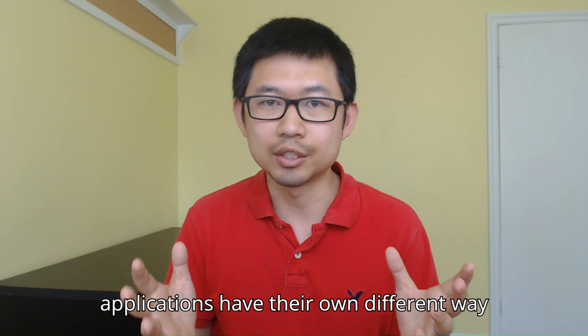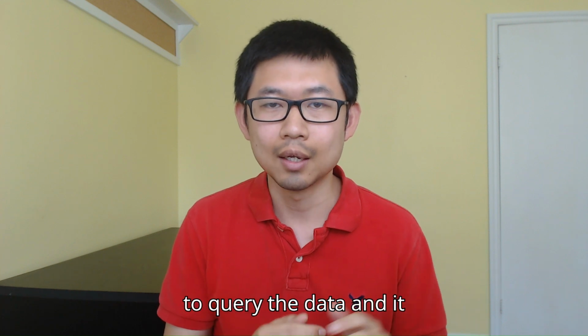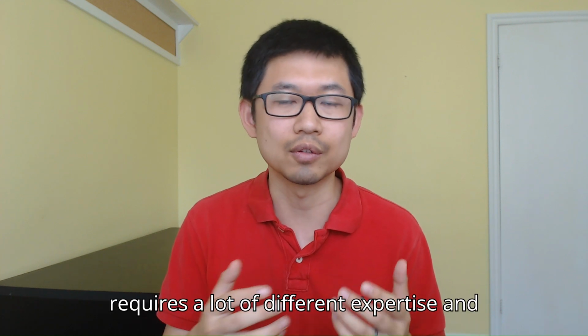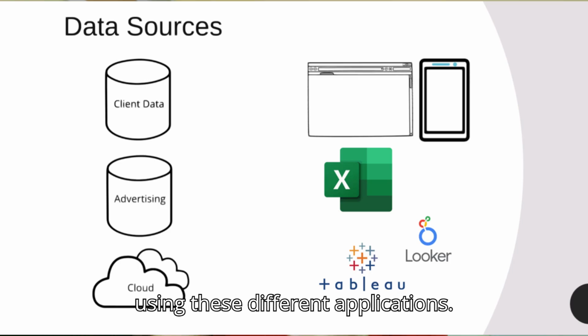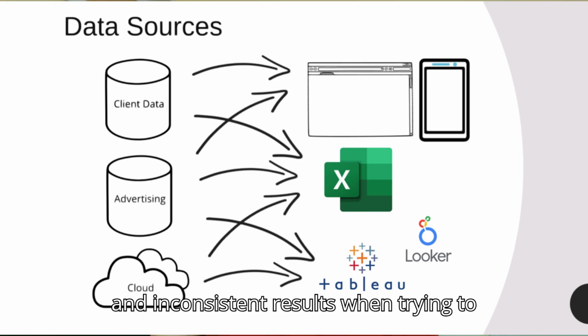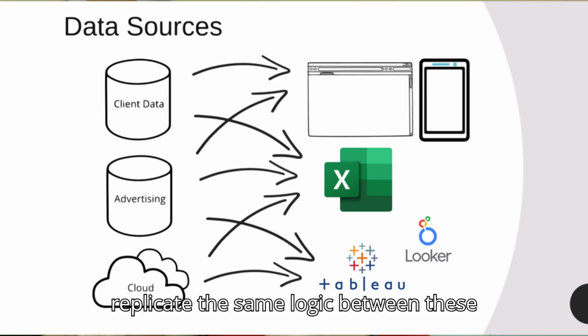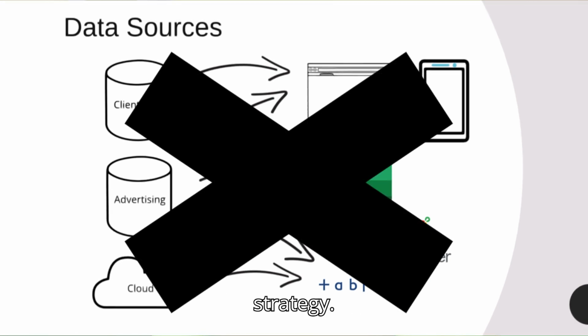All these applications have their own different way to query the data, and it requires a lot of different expertise and skills to be able to query data using these different applications. This is also prone to duplication effort and inconsistent results when trying to replicate the same logic between these applications. Thus, this is a bad strategy.